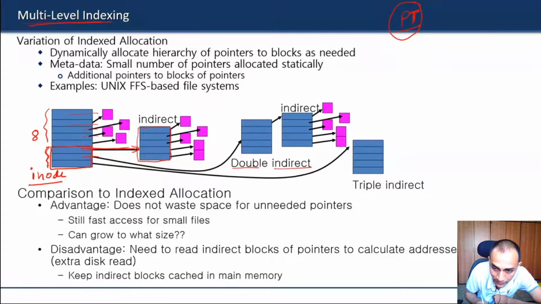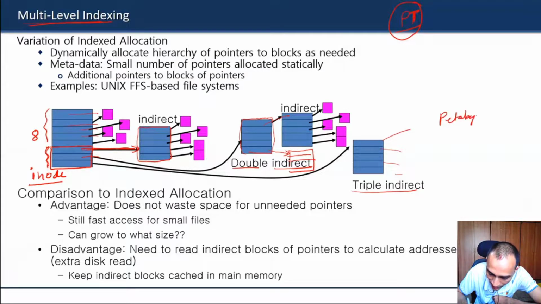And if that does not suffice, then you can use the second level of addressing, which is double indirect. This will have two levels of indirection. First, one inode block, each entry of which will store the address of an indirect inode block, and that will have the direct address blocks. And if that does not suffice, then you have triple indirect indexing. With this, if you are given the parameters and you calculate, you can support petabytes